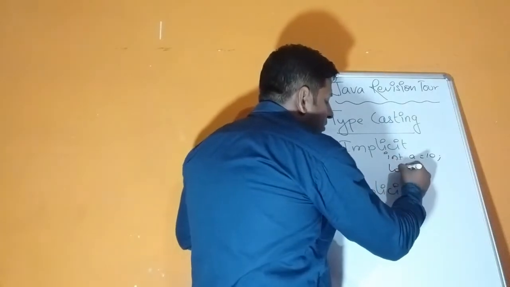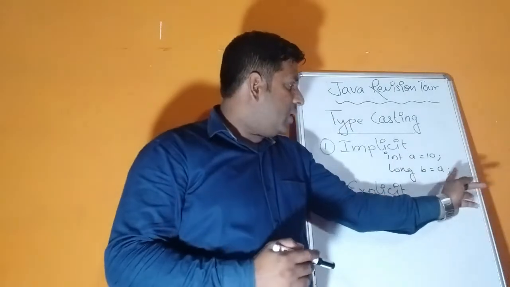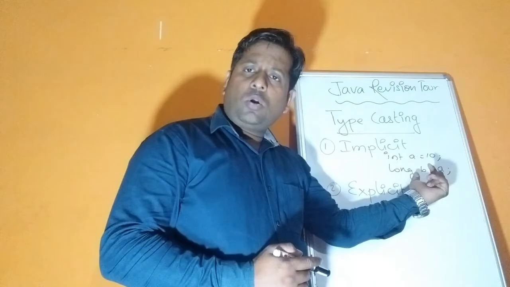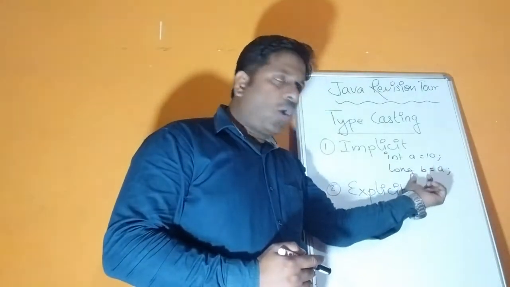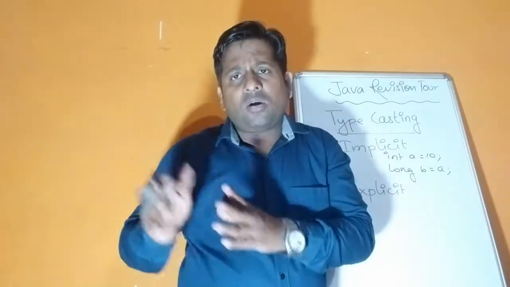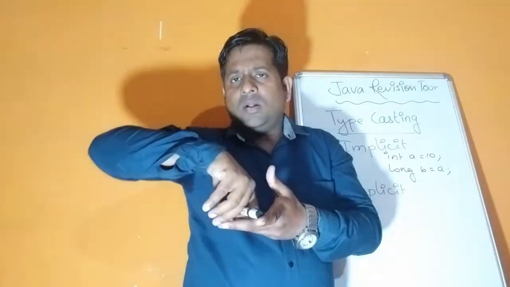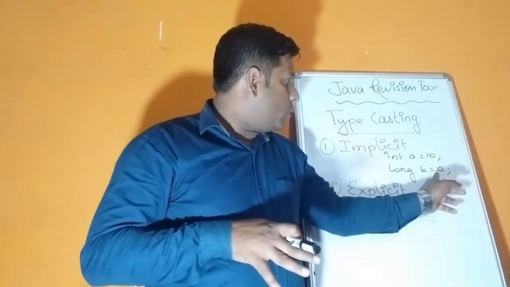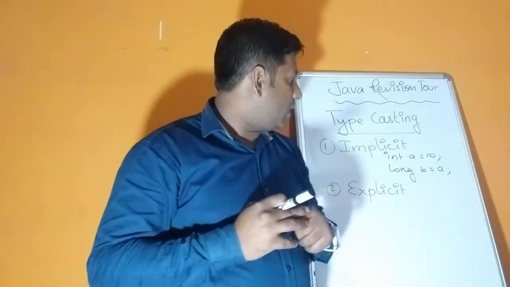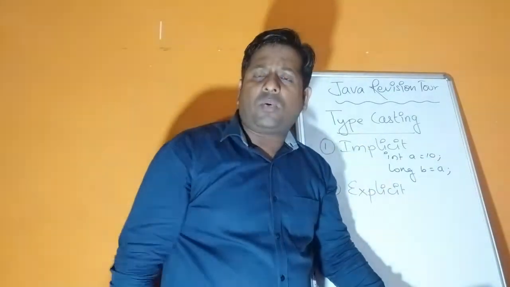So I can write like this: long b is equal to a. See, a was a variable of integer type which I am converting to long type. When I am converting to long type, I am not writing anything additional from my side. Directly I wrote long b, a new variable, and I am giving it the integer variable's value. That means I am assigning the value. So equal to is what? Assignment operator. Now when we are converting from int to long, we are not using anything from our side.